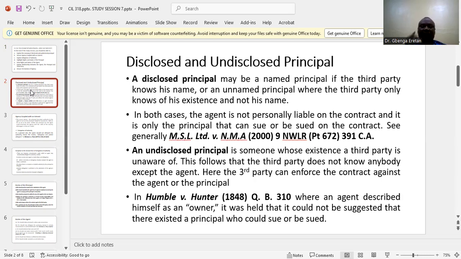Then we'll talk about an undisclosed principal. Who is an undisclosed principal? This is a person that is not disclosed to the third party by the agent at the time he was making the contract with the third party. In this circumstance, the agent gives the third party the impression that he is the principal and is not acting on behalf of any other party. What is the remedy available to the third party under this circumstance? Where there is an undisclosed principal, the third party that suffers loss can bring an action against the agent and also against the principal.